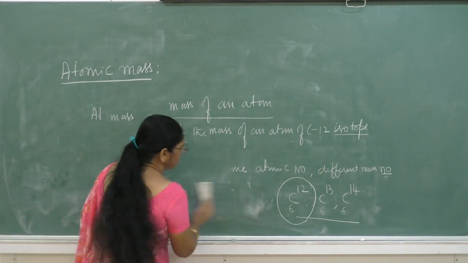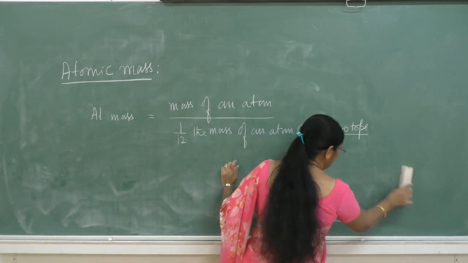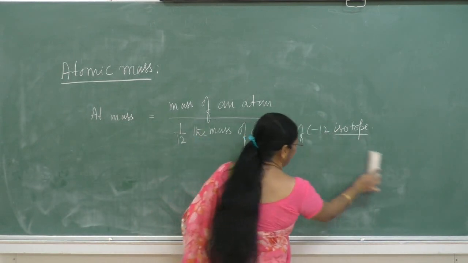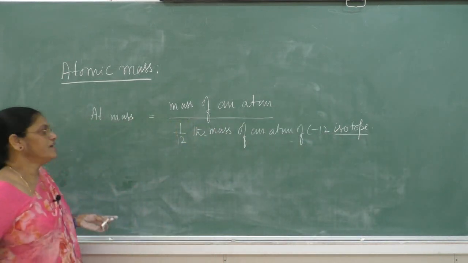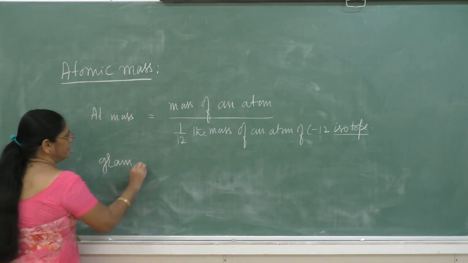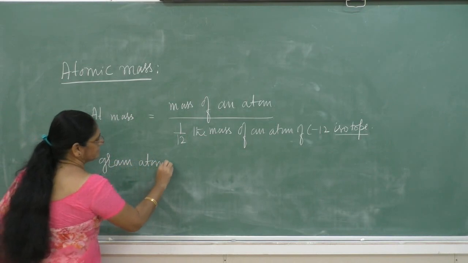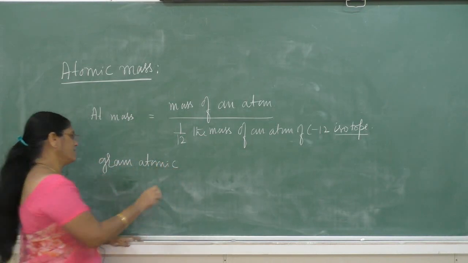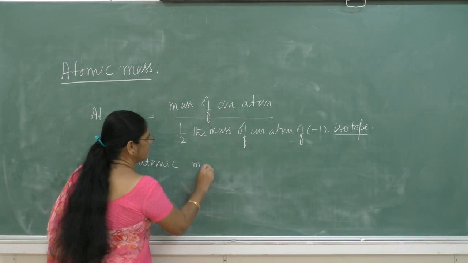If the atomic mass is expressed in terms of grams, then it is known as gram atomic mass.